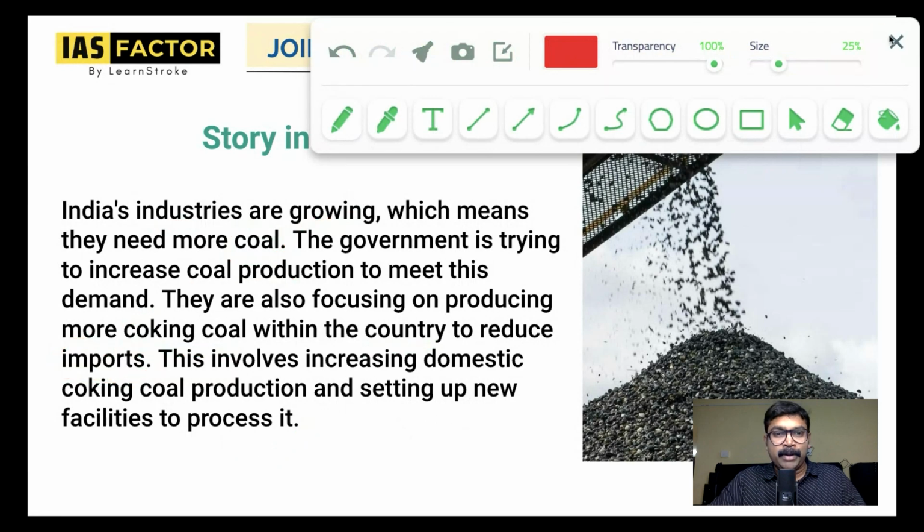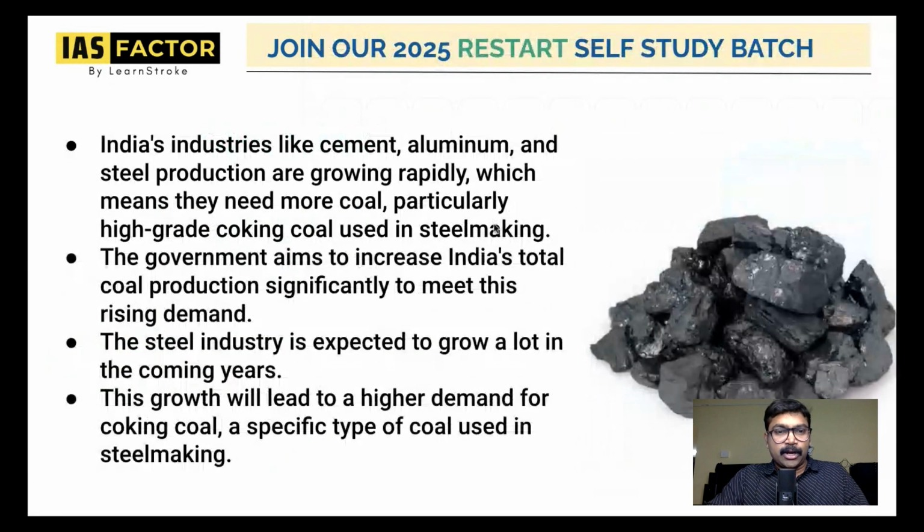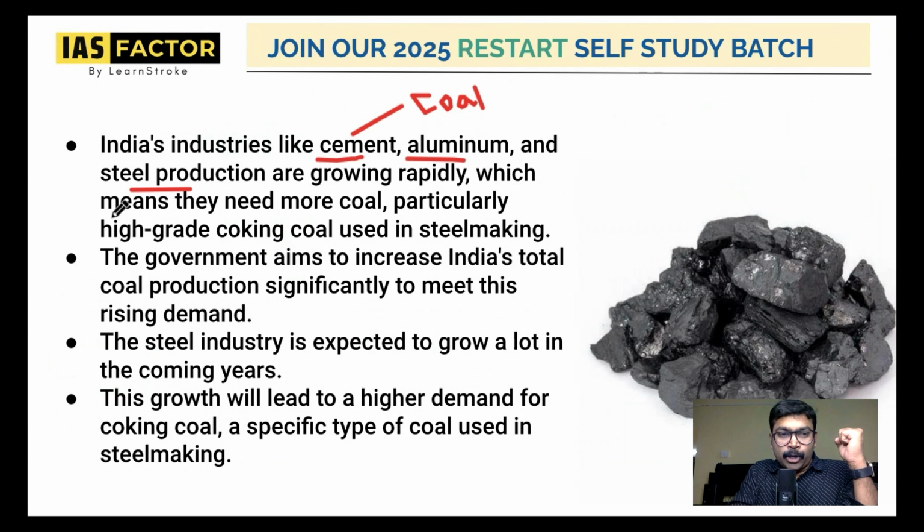What do you mean by all this? So you can take a close look at this. India's industries like cement, aluminium, and steel production are growing rapidly. This is the same point that I've told you. You have to remember this. These industries, cement, aluminium, steel, require coal on a large scale. So please understand this can also be a prelims question. And particularly, you need a high grade coking coal, not the normal coking coal. You need a high grade coking coal, which is very helpful for making the steel.